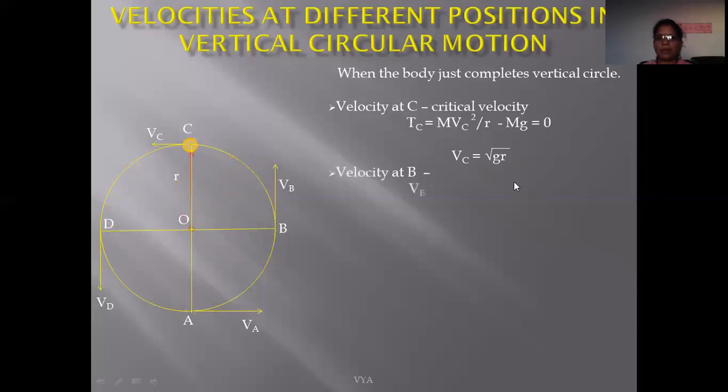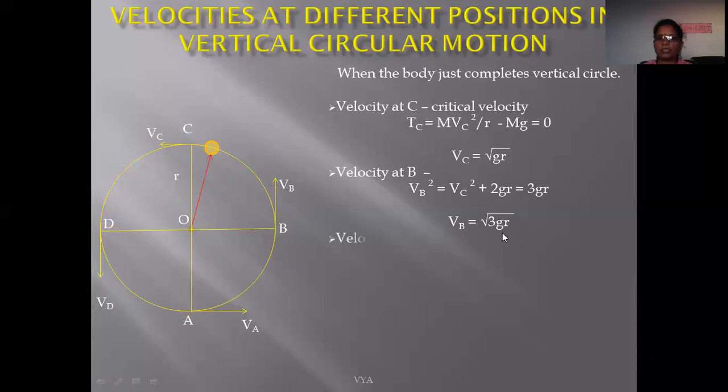Now next here we find what should be the velocity at midway position, and that can be found from this expression, that is, Vb square is equal to Vc square plus twice gr. That is, here we take according to the law of conservation of energy. So from the law of conservation of energy, here we find the speed of this particle at midway position should be greater than or equal to square root thrice gr.